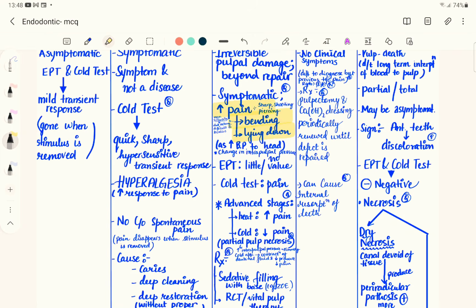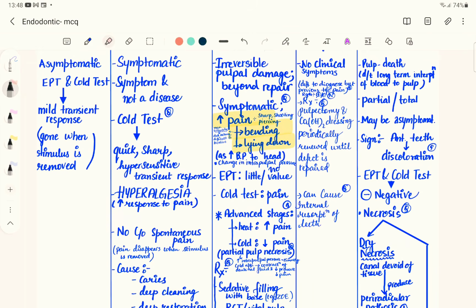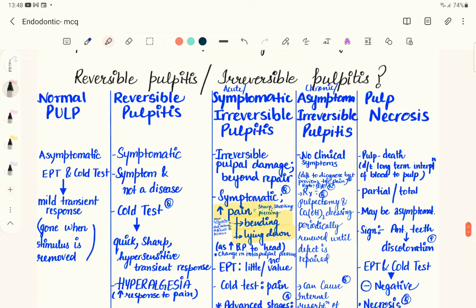And there is irreversible damage to the pulp. Now, electric pulp testing or cold test will give a painful stimulus, and there is little or no value in the electrical pulp test. So what happens in case of progression to this irreversible pulpitis?